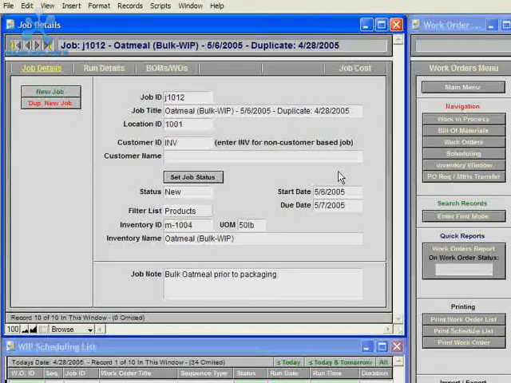So as you can see, by duplicating a job, you save a whole lot of time in data entry than entering a brand new job and re-entering all your data for bills of materials and work orders.